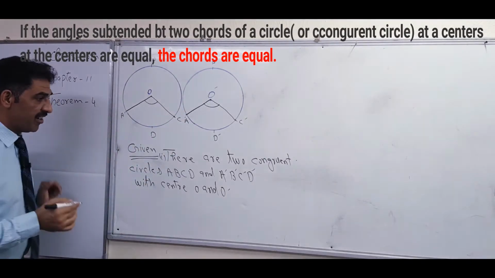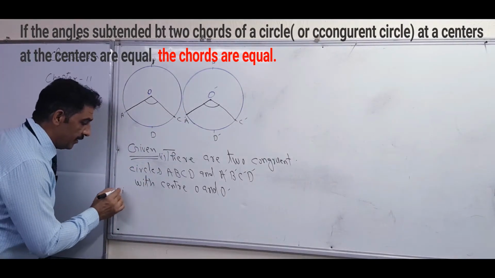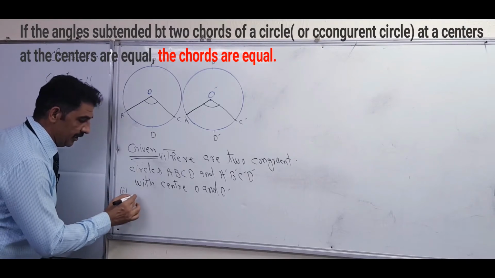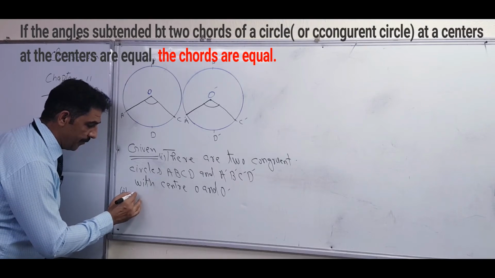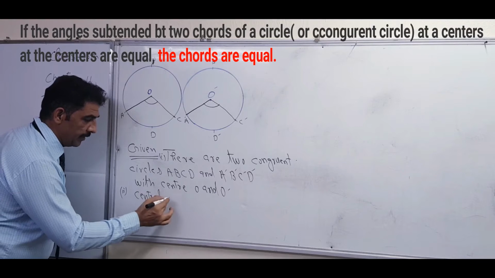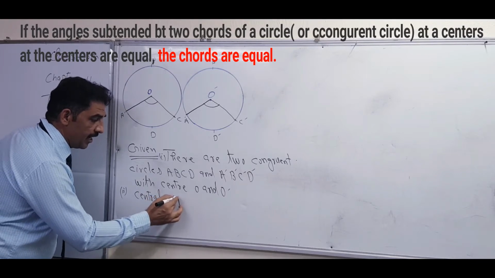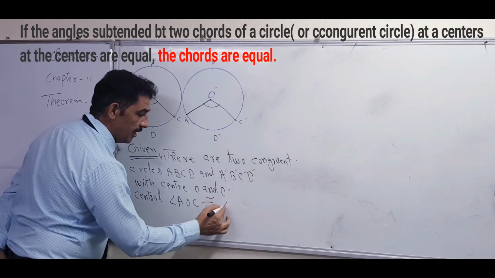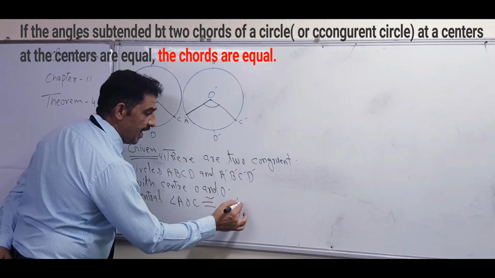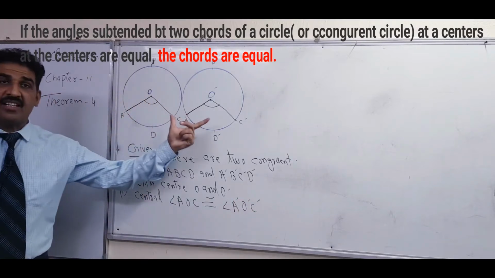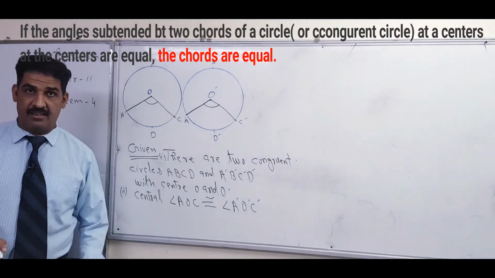So after that, what will we write as the second point? Central angle AOC is congruent to central angle A dash, O dash, C dash. There are two central angles and both are congruent, right?